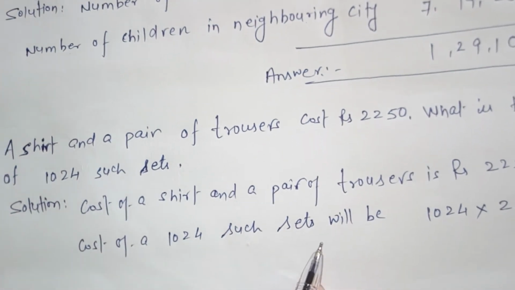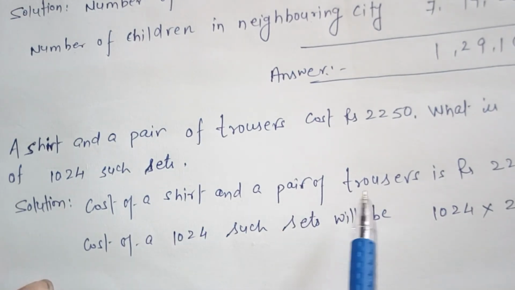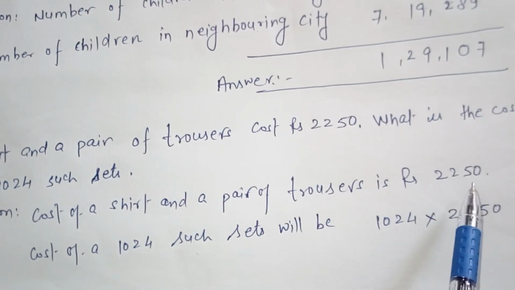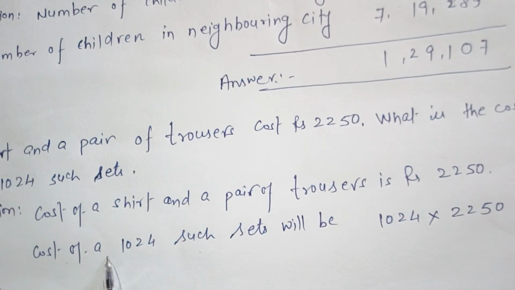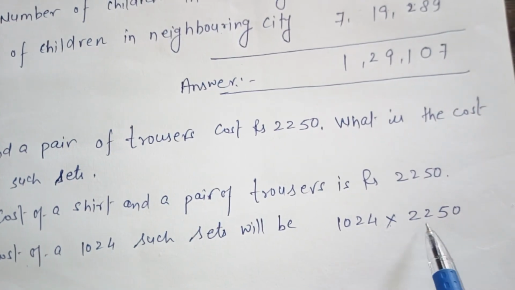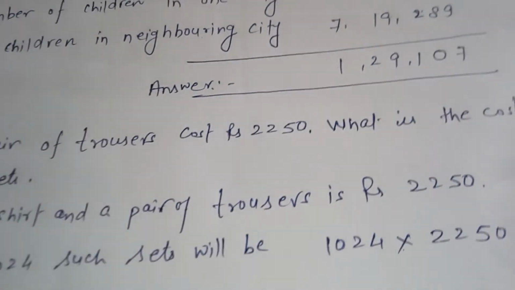The cost of a shirt and a pair of trousers is rupees 2250. So let us find the cost of 1024 such sets, which will be 1024 into 2250. Okay, now let us discuss.